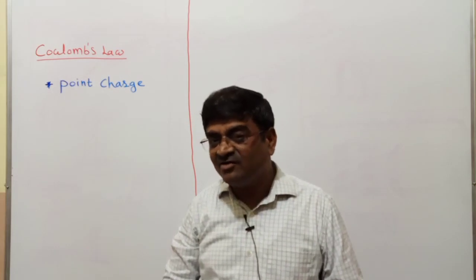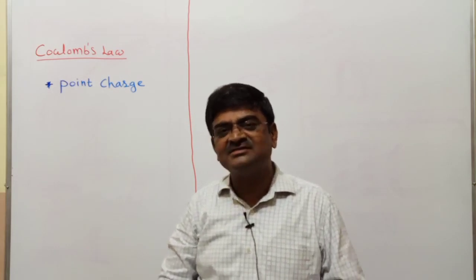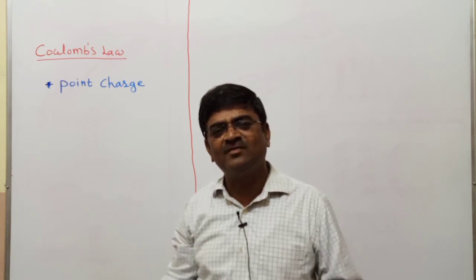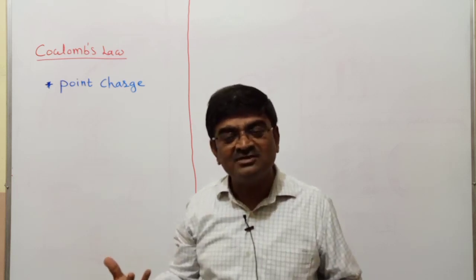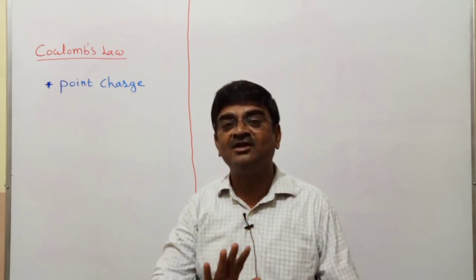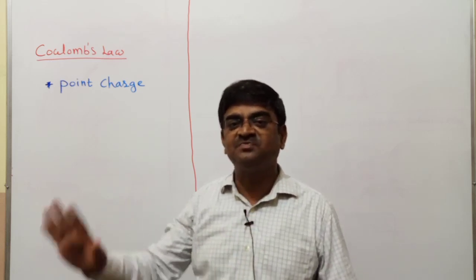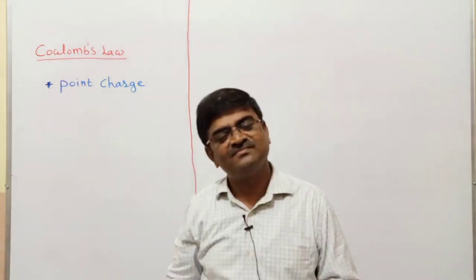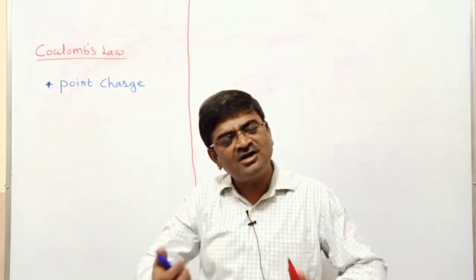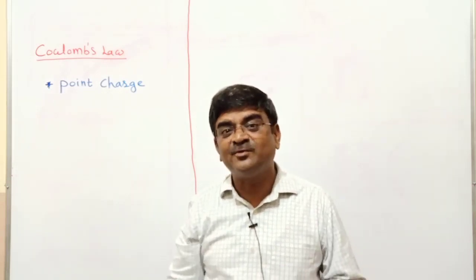Is it the magnitude of charge which makes it a point? Like say, I have 10 coulomb of charge, 2 coulomb of charge, 3 coulomb of charge. Which of these should I call a point charge? It is not the magnitude of the charge which makes it a point charge. Then what is it?